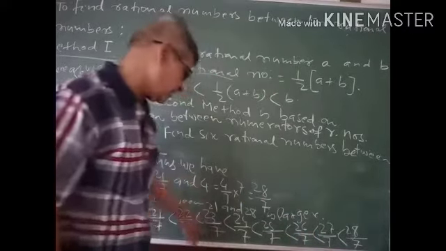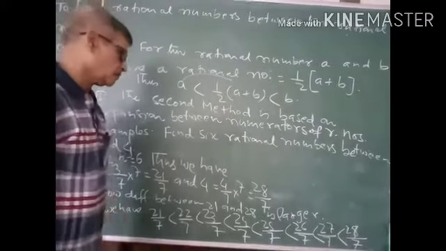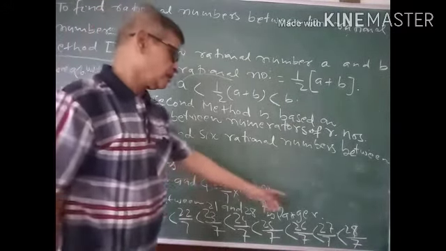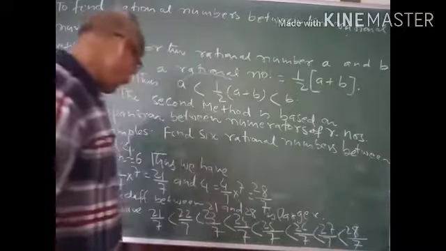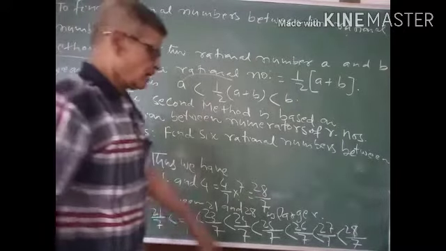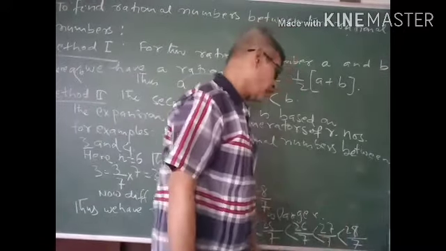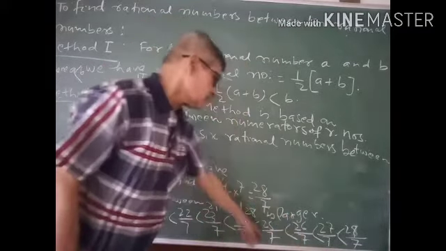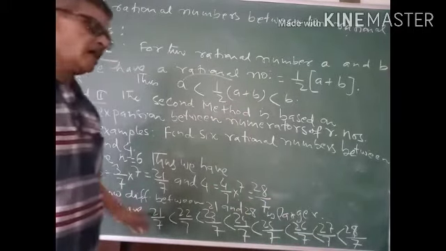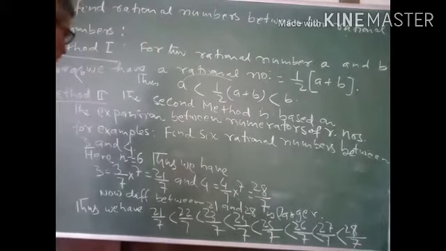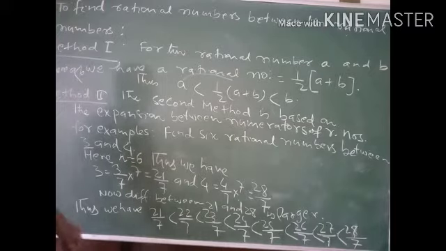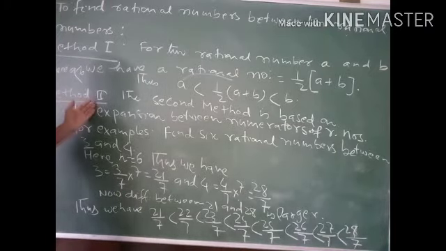These are the 6 required rational numbers which lie between 21 by 7 and 28 by 7. 21 by 7 means 3, 28 by 7 means 4. It means these rational numbers are lying between 3 and 4. So if you are asked to find a large number of rational numbers between two given numbers, you can adopt this method.